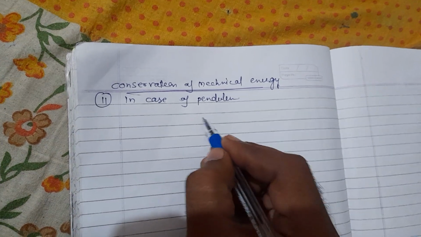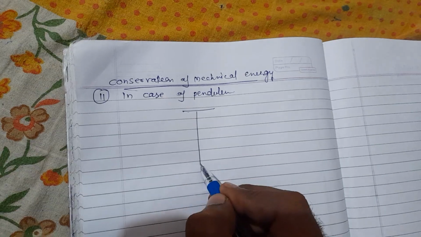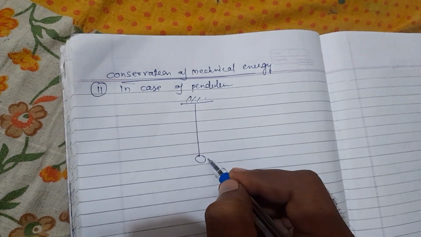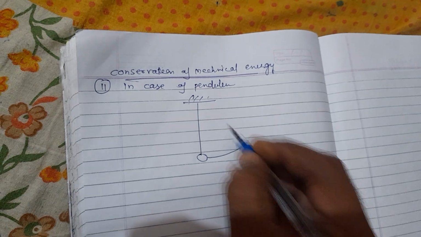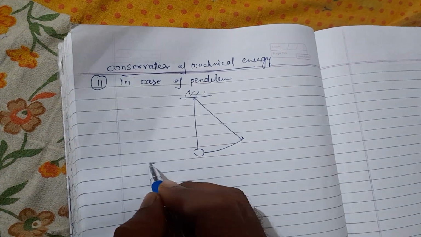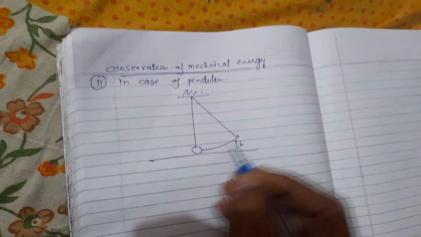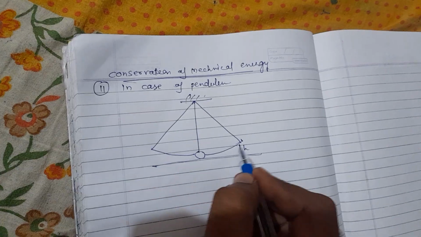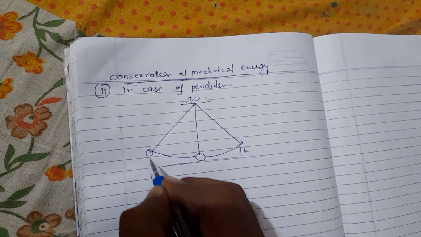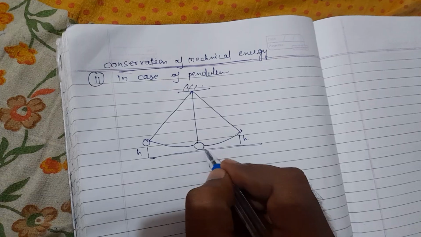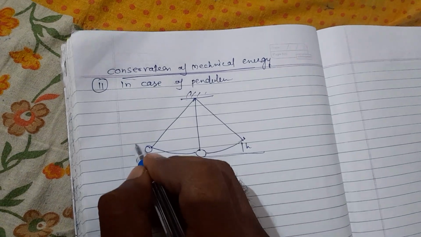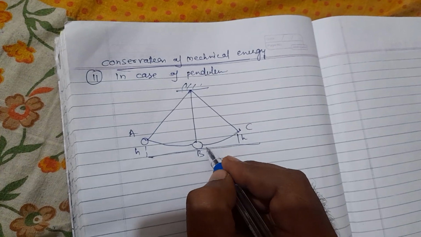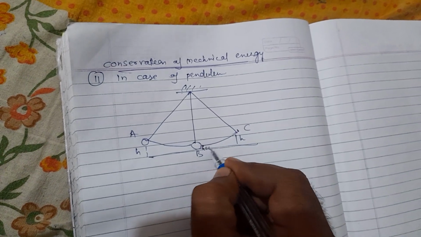Energy is always conserved. This is your bob. At time t it reaches the height h, and after one oscillation it reaches the height h here. At the points A, B, C, at point B the height h will be 0.